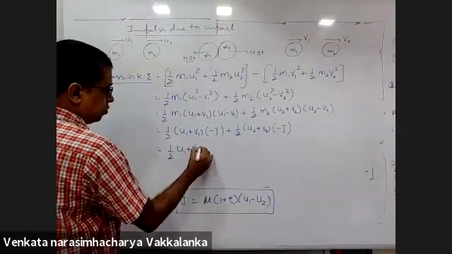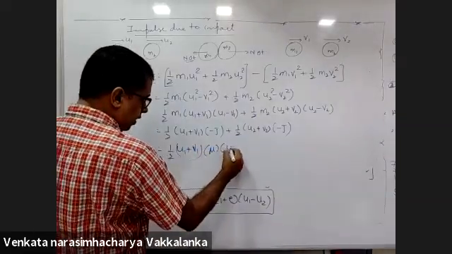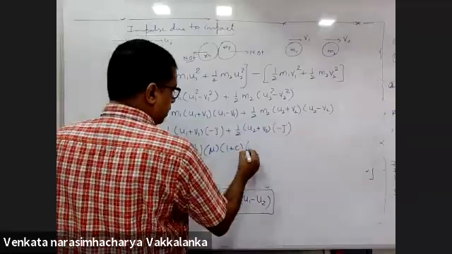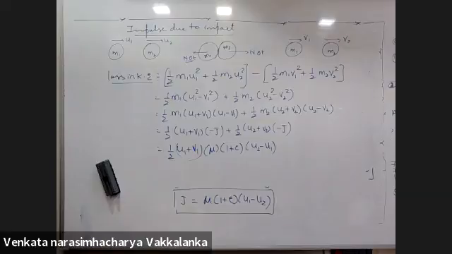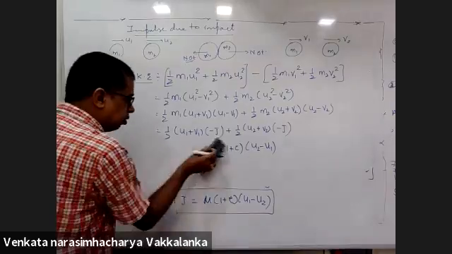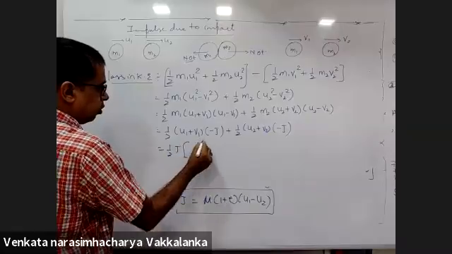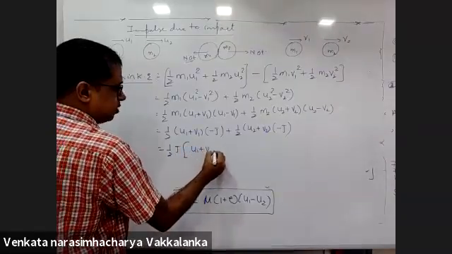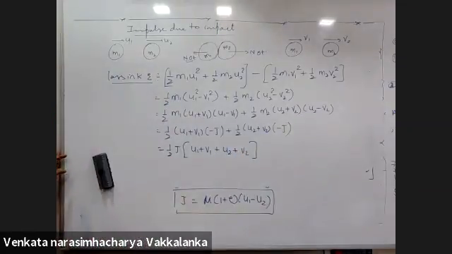(u1 plus v1) into minus j will be m into (1 plus e) into (u2 minus u1). Agreed? Or bring j common outside. No, your life will become a bit simple. J, you brought it out common: (u1 plus v1 plus u2 plus v2). J, we brought it out common. So negative, minus j.